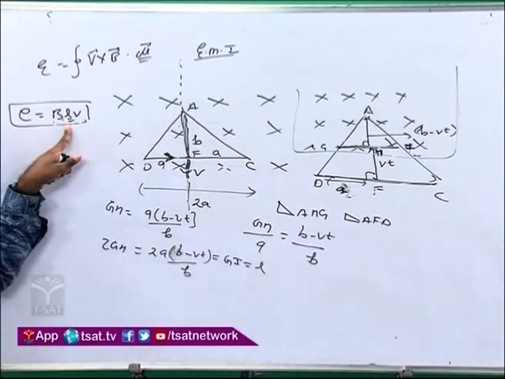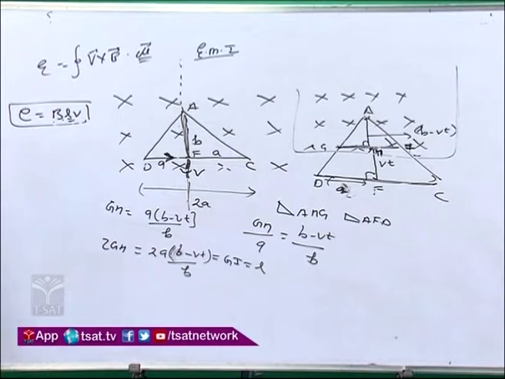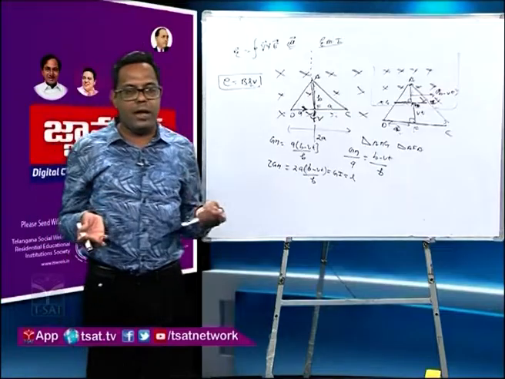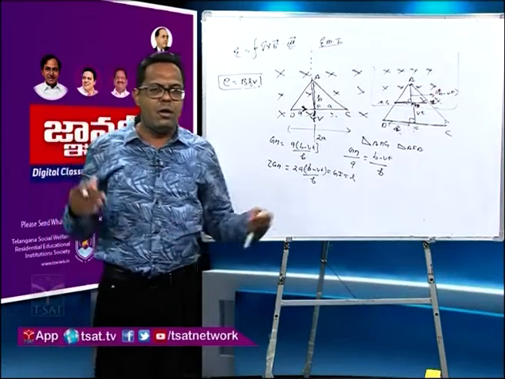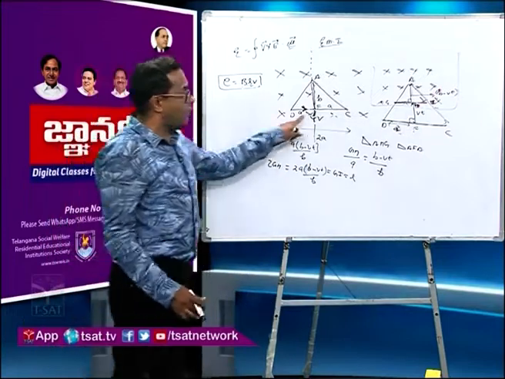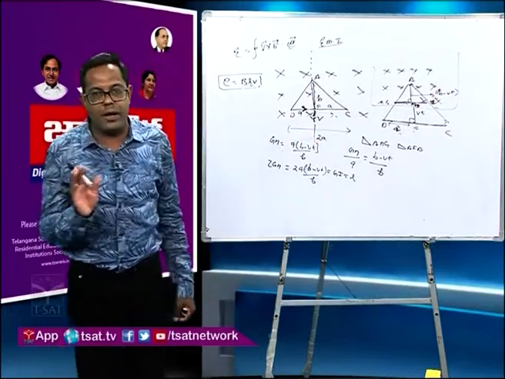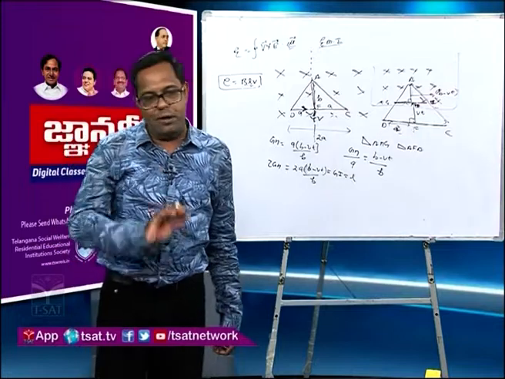Now you come to over here. Now you know it very clearly that for BLV, all three are perpendicular. So directly, in magnitude, we can take E equal to BLV. I am not very much concerned right now with the direction, though I told you the direction of current also, because we have to plot a graph between current and time, current being a scalar quantity, time being a scalar quantity.